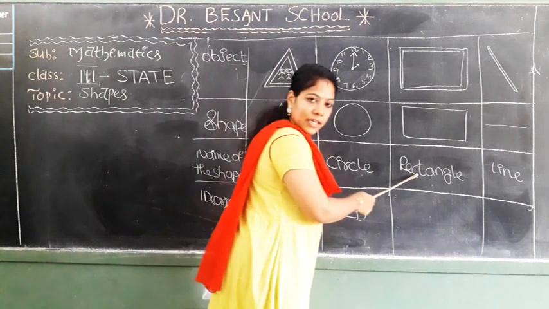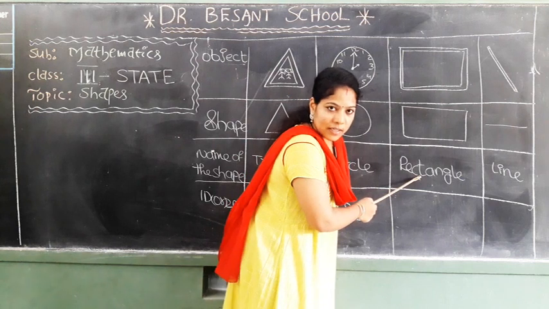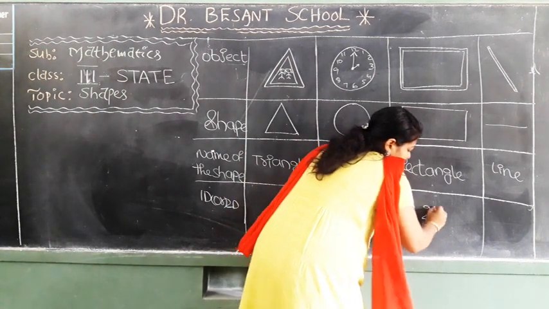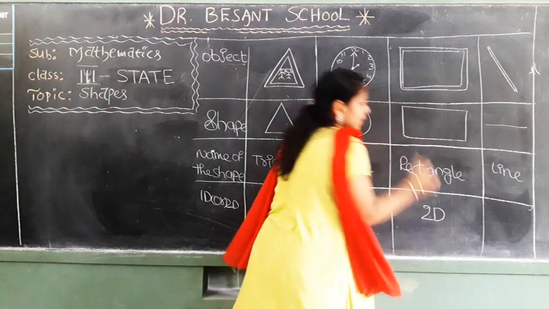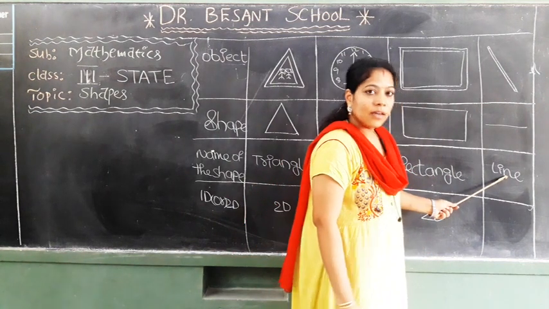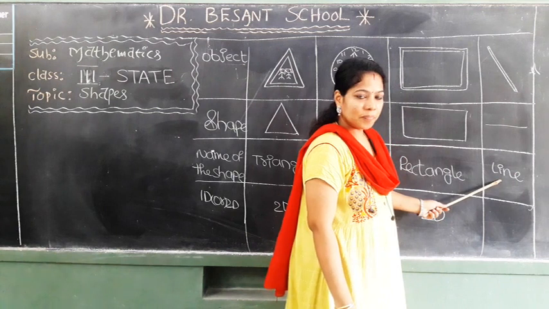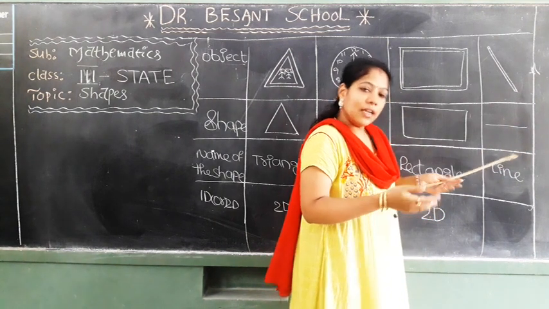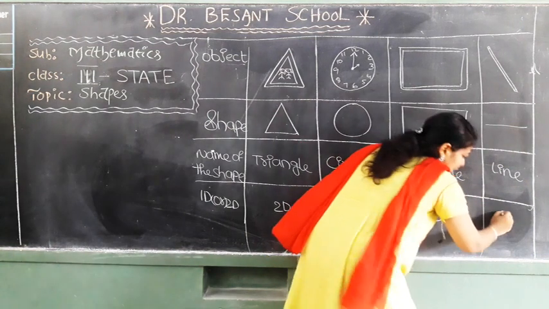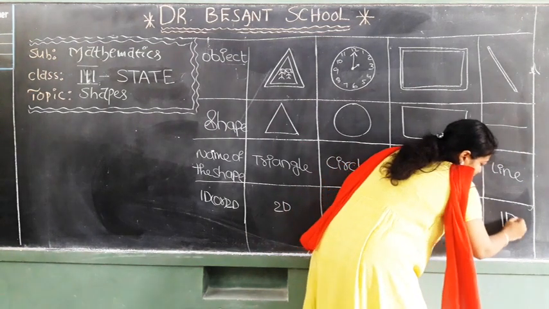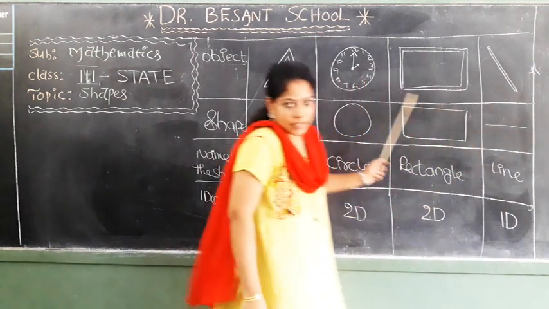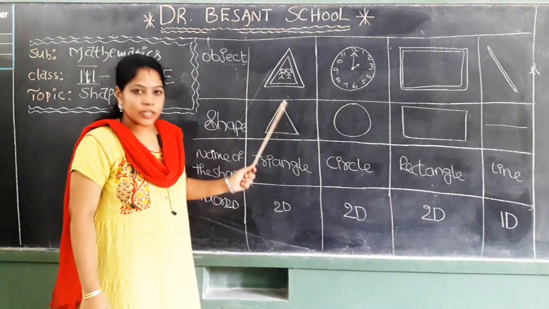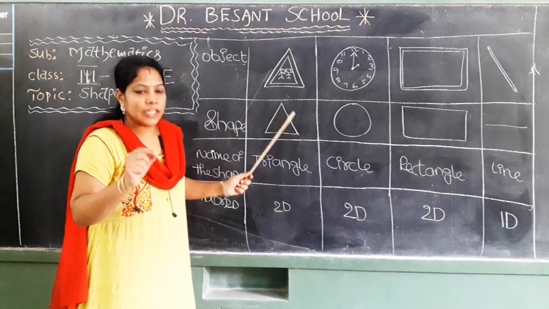Now, coming to rectangle. Is a rectangle a 2D figure or a 1D figure? Good. A rectangle is also a 2D figure. Next, coming to line. Is a line a 1D figure or a 2D figure? Yeah, a line has only length. There is no breadth. Means a line is a 1D figure. Here write down 1D. Like this, you have to fill up this box in the book. Write neatly and clearly.